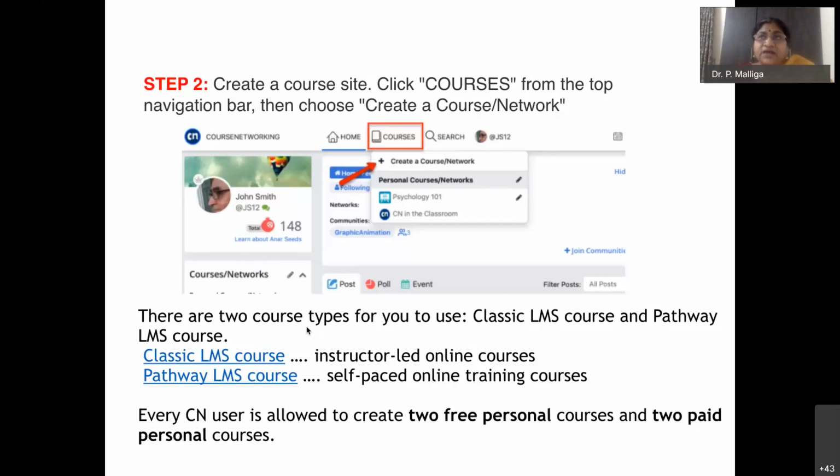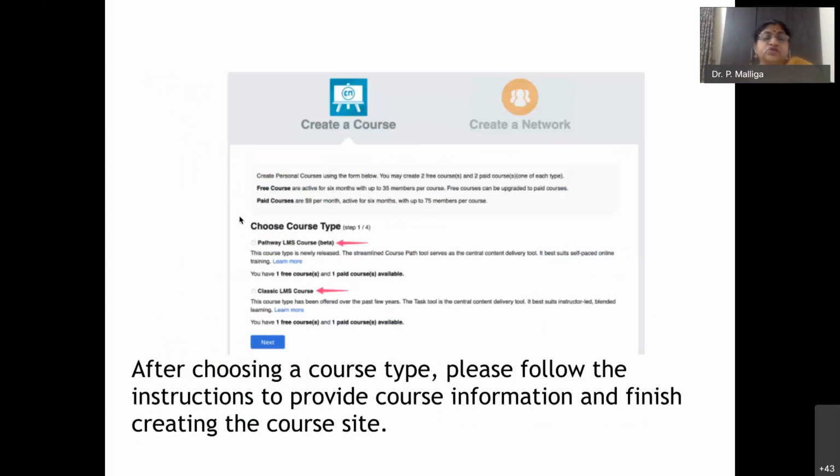In the free account, every CN user is allowed to create 2 free personal courses and 2 paid personal courses. So there is some limitation. After saying create a course, it will ask you whether it is a pathway LMS course or classic LMS course. You just choose it and then follow the instructions.